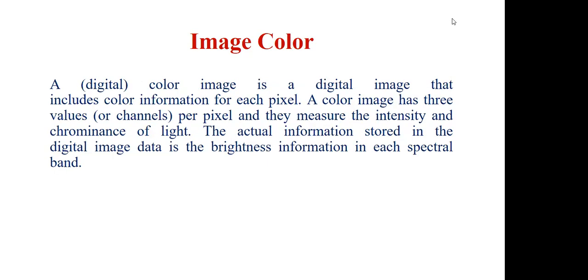Now, another attribute is color. That is image color. A digital color image is a digital image that includes color information for each pixel. A color image generally has three values or channels per pixel, and they measure the intensity and luminance of light. What color of light is there? The actual information stored in the digital image data is the brightness information in each spectral band of the image, or that channel. So that is another characteristic of an image, that is color.